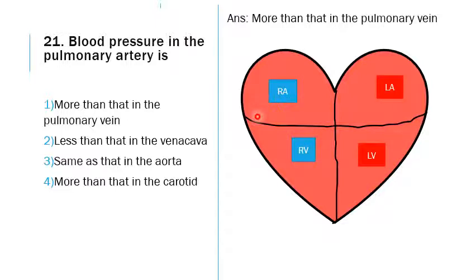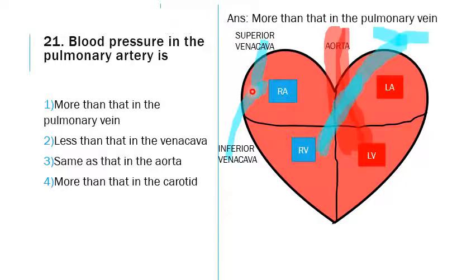If you see the heart, here the four chambers. From the left ventricle the aorta arises and supplies the tissues of the body, that is, the systemic capillaries are formed, and then the venules arise from there, forming larger veins that will finally drain into the superior and inferior vena cava, that will finally drain into the right atrium.